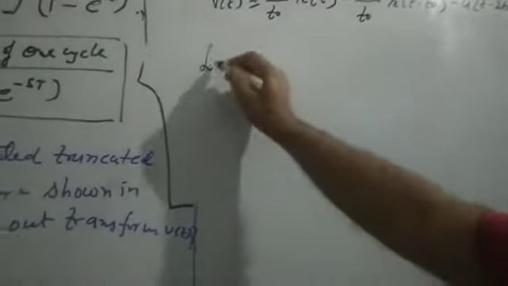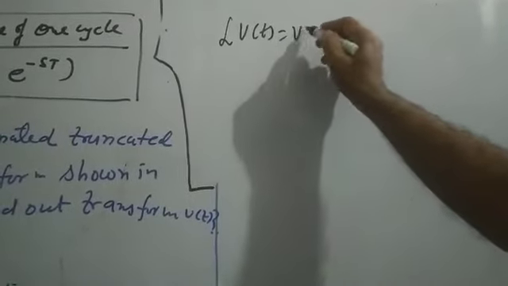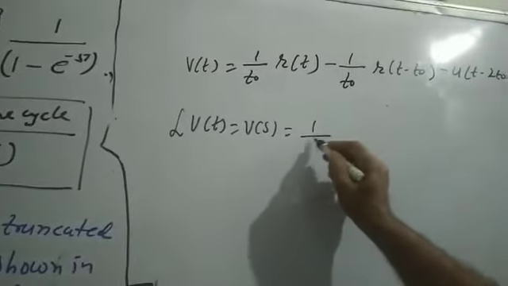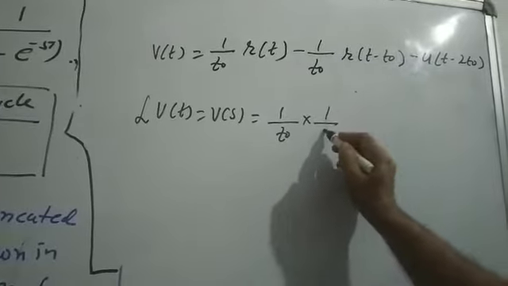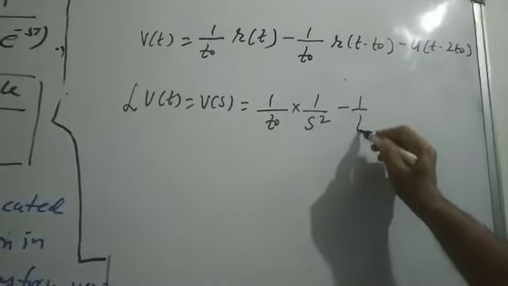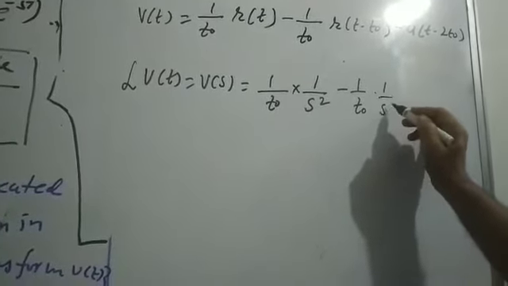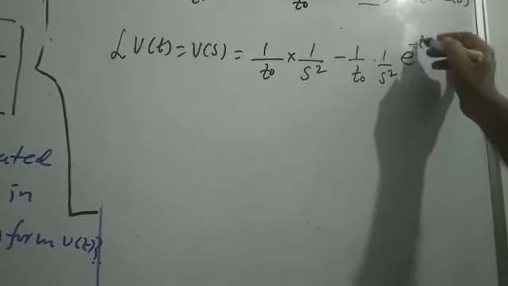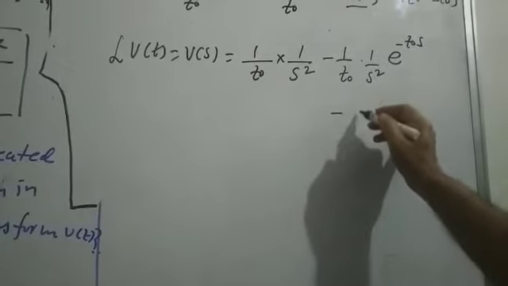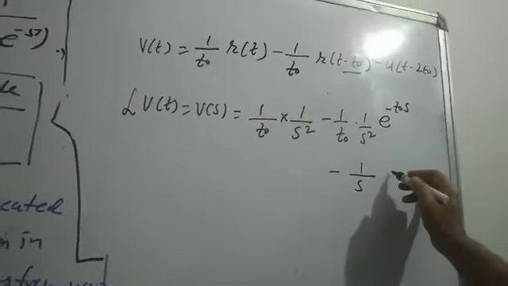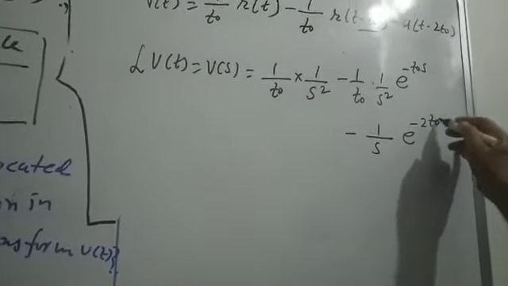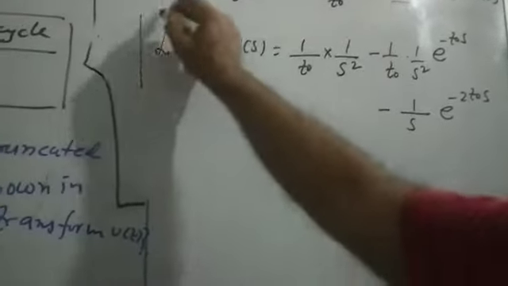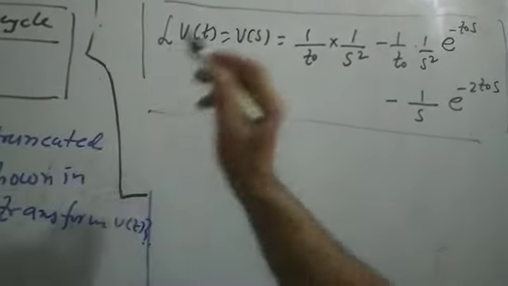If you take the Laplace of this function, V(s) is equal to 1 upon T0 times the Laplace of r(t), which is 1 upon s squared, and this is the delayed function e to the power minus T0 s, minus the Laplace 1 upon s e to the power minus 2T0 s. So this is the Laplace transform of this function.